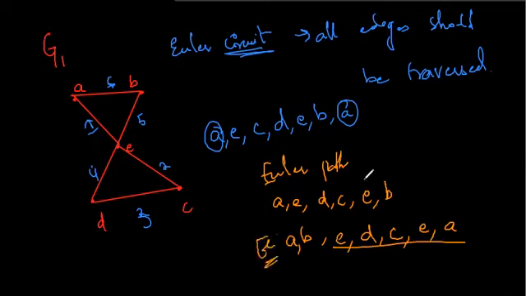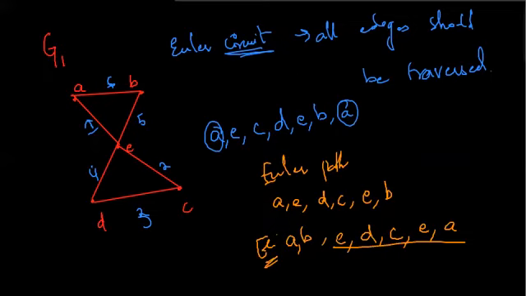But what about an Euler path? We don't need the initial and the terminal vertices to be the same. So the graph G1 has an Euler circuit, but if you traverse the edges in such a way that the initial vertex and the terminal vertex are not the same, then you have an Euler path. Try to find an Euler path in the graph G1.